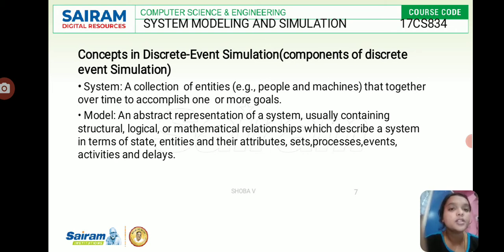These models are not applicable in all situations. A model is expressed in terms of mathematical, logical or symbolic representation between the entities.